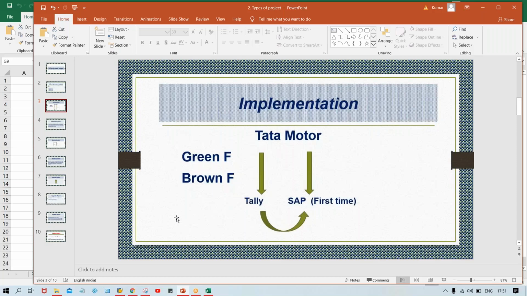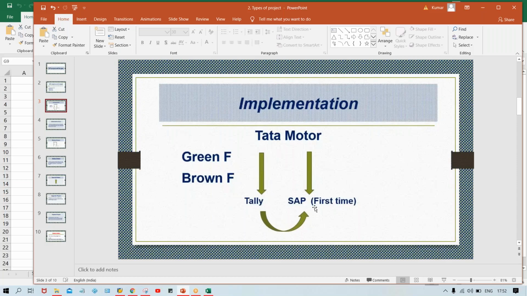This SAP installation is happening for the first time. Installation doesn't mean that once SAP is installed, everything is perfect and they will start using it. After installation, multiple configurations also need to be done, guys. We'll discuss those things one by one in upcoming sessions.